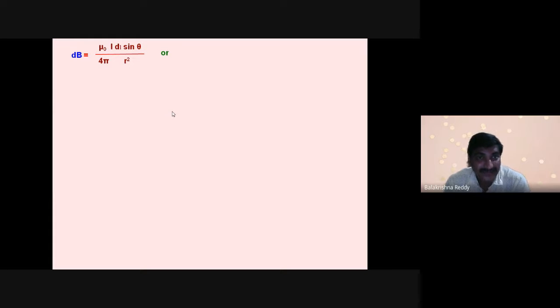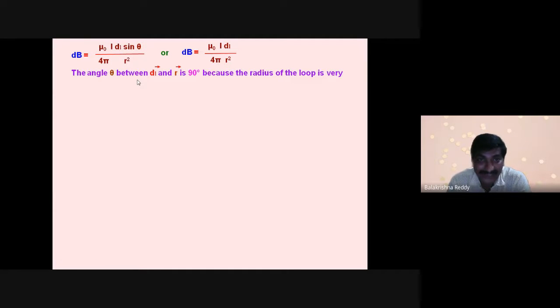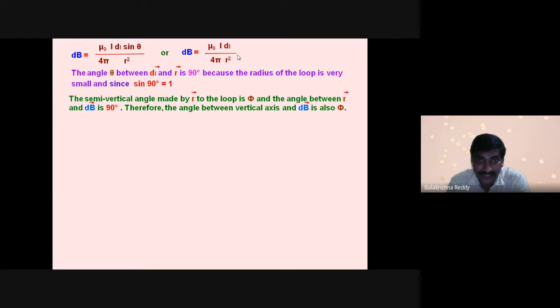Okay. Now this is the Biot-Savart law I'm applying. Since we have chosen 90 degrees angle, sine theta equals 1, I can write. Then the equation becomes dB equal to mu naught I dl by 4 pi r square.